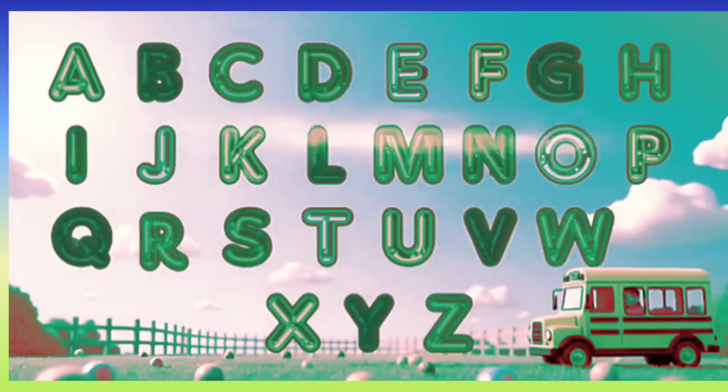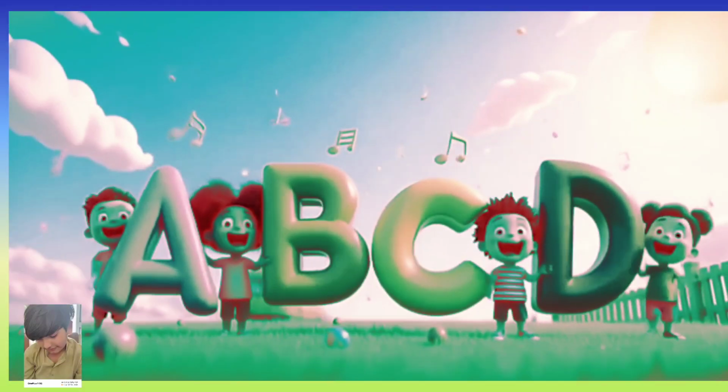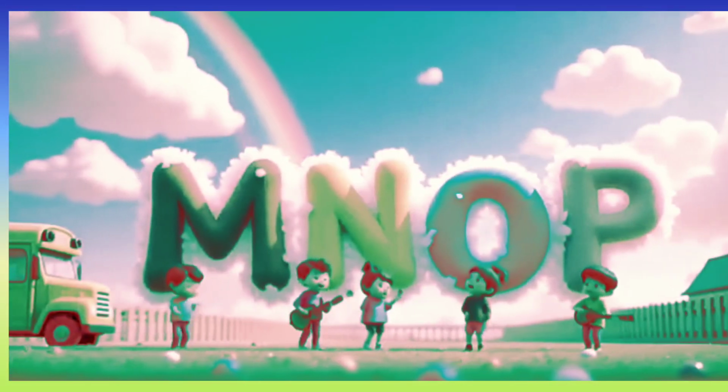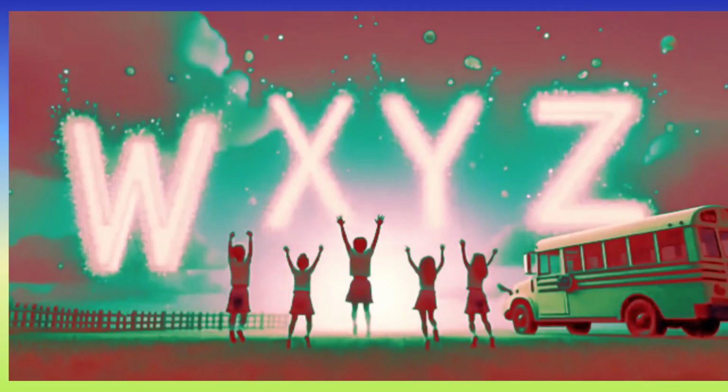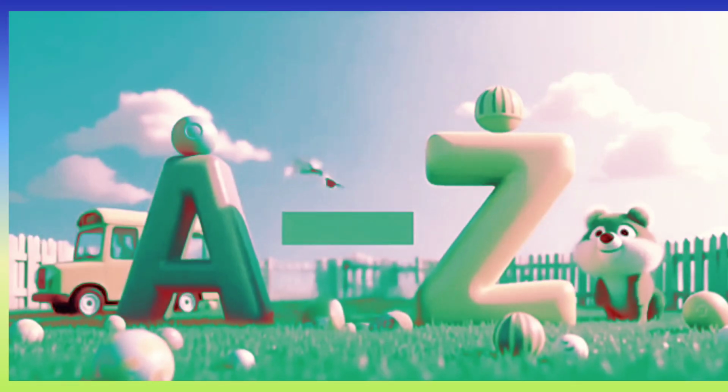Shh, quiet now, what do we see? Letters dancing A to Z. A, B, C, D, sing the letters now with me. E, F, G, H, clap your hands and shout hooray. I, J, K, L, spin around like a carousel. M, N, O, P, let's all sing it happily. Q, R, S, T, U, V, W, X, Y, and Z. Now we've sung from A to Z. Learning's fun, just wait and see.